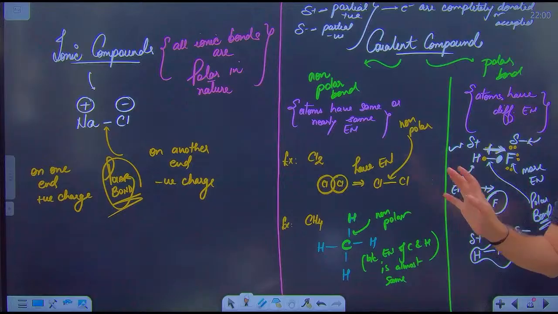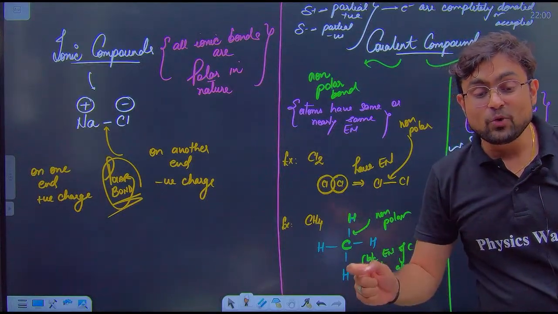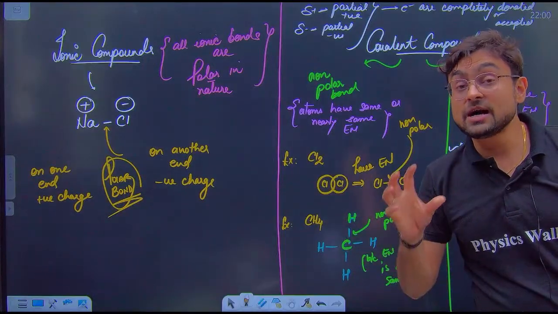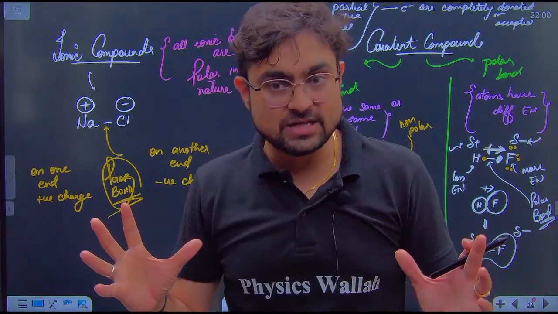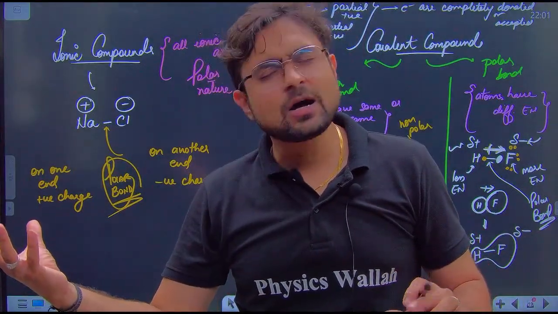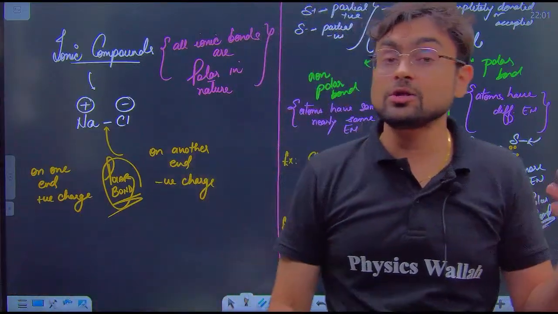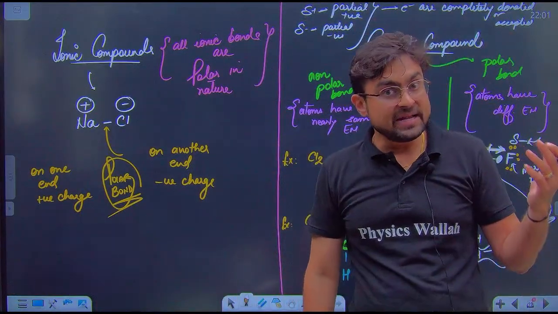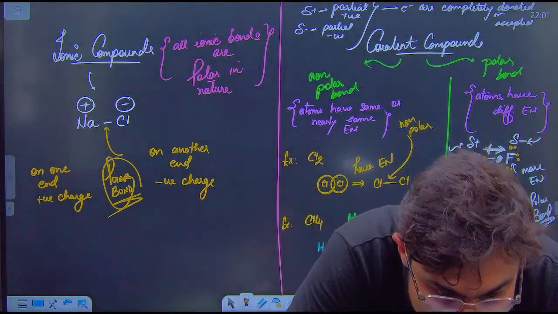So what are the types of polar bonds? Polar bonds are those bonds that have charge separation on both sides. On one side maybe a complete positive charge or a partial positive charge, and on the other side a complete negative charge or a partial negative charge.